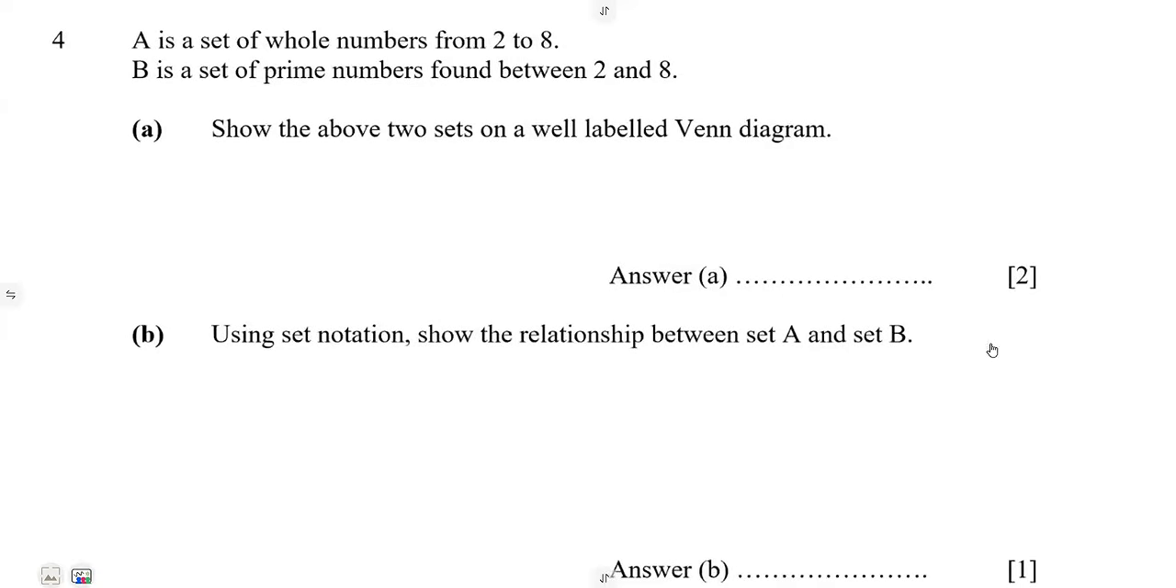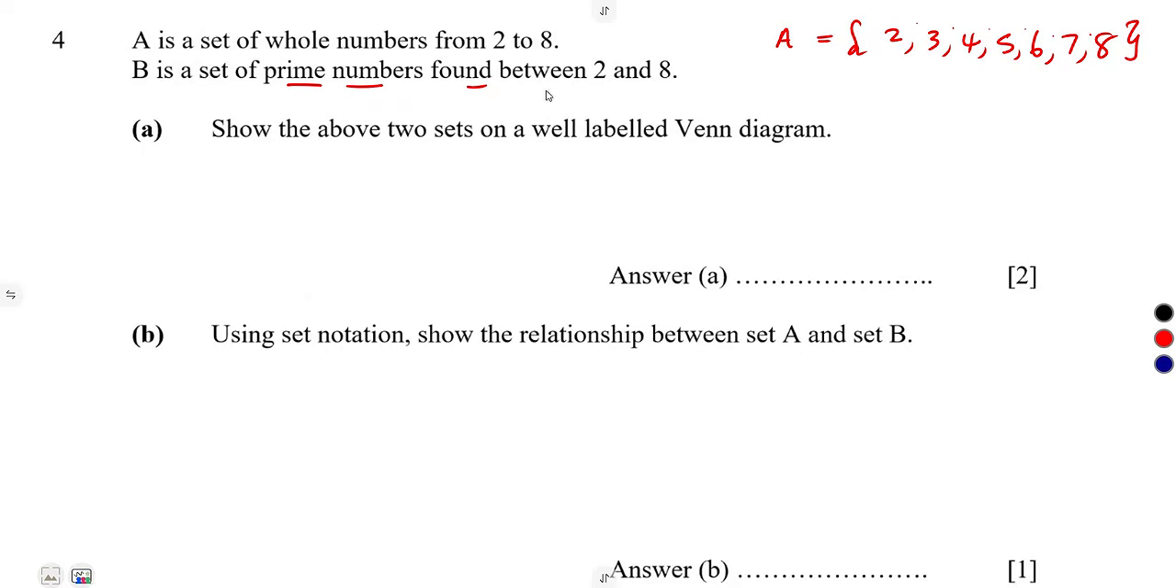A set of whole numbers, all right? A is a set of whole numbers between 2 to 8. From 2 to 8, I mean. So that's whole numbers from 2 to 8. So simply means A is a set of numbers 2, 3, 4, 5, 6, 7, 8. These are whole numbers. Then B is a set of prime numbers found between 2 and 8.